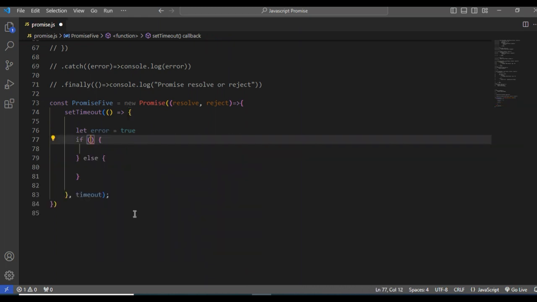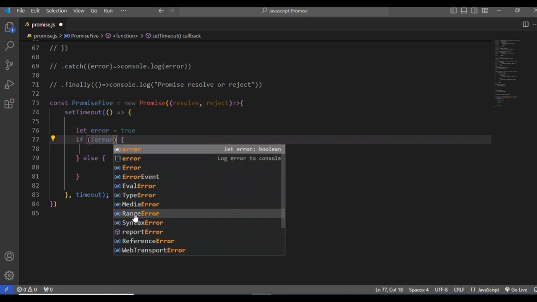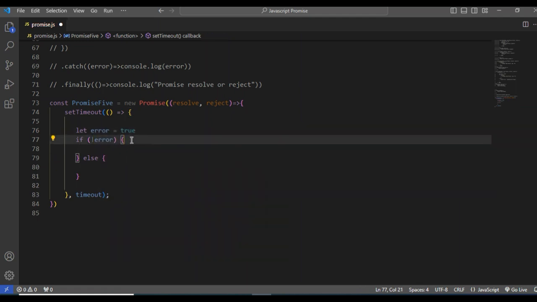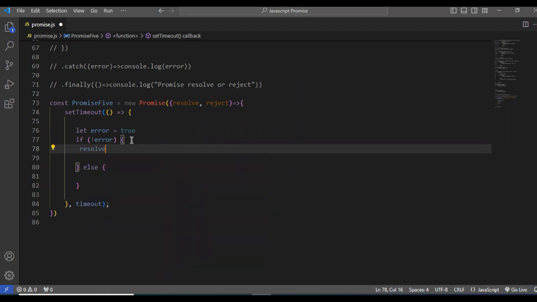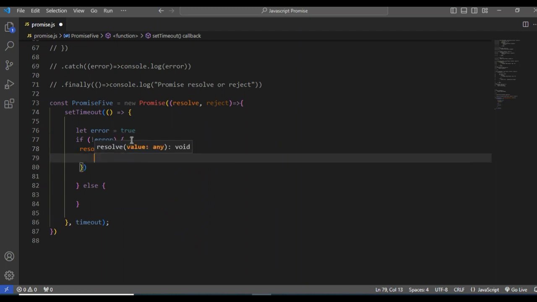So if not error, something will happen in the result. Username will be Imam Hussein, and password will be 12345.